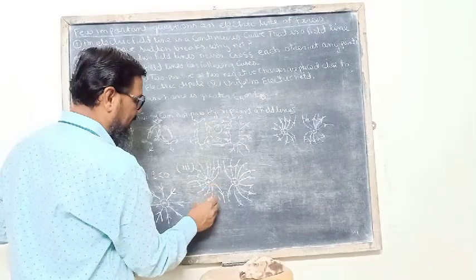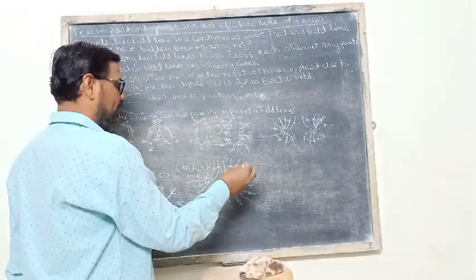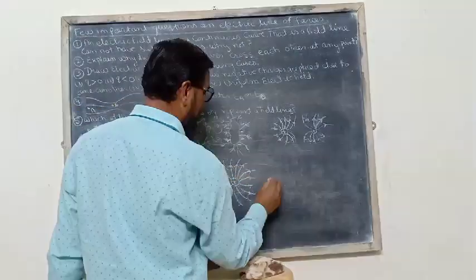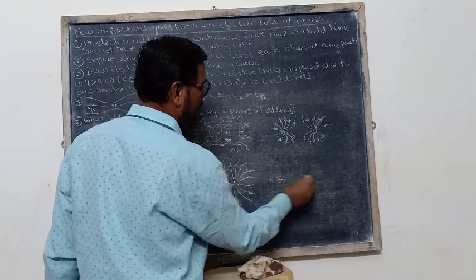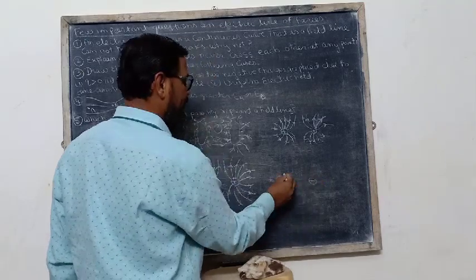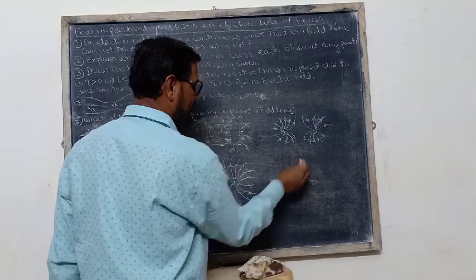And we can draw the directions, and it is asked in a 1 mark question. And if two negative charges are separated by a close distance, then the shape of the field lines is the same, just like that.